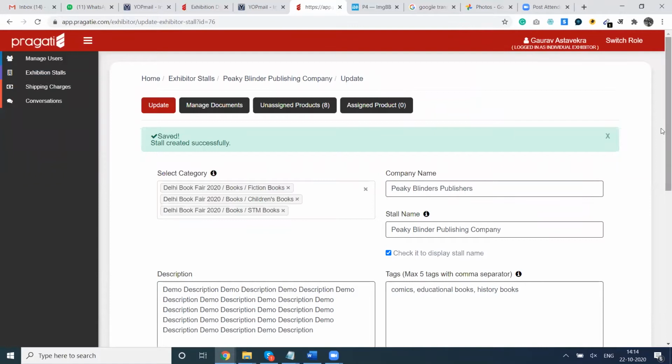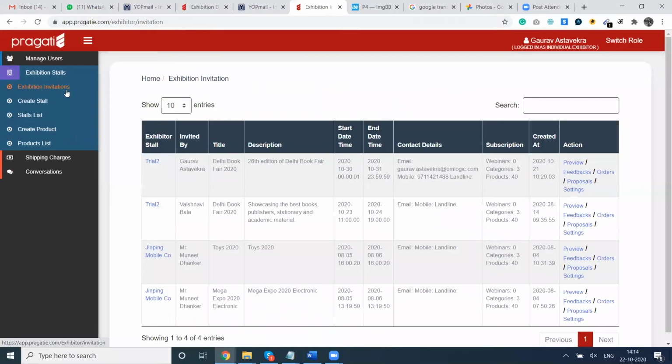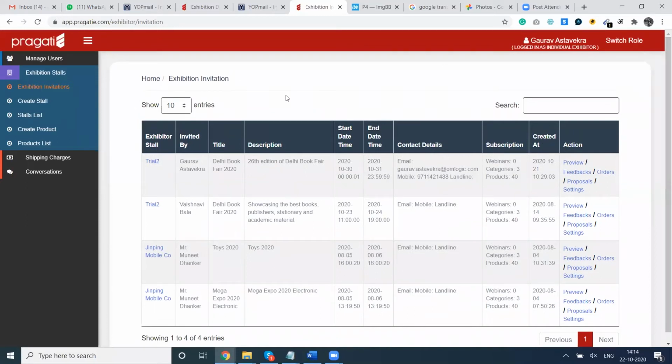The next step is to assign this stall to the event, that is the book fair. So we will go to the exhibition invitation. This one is where I created a new stall.